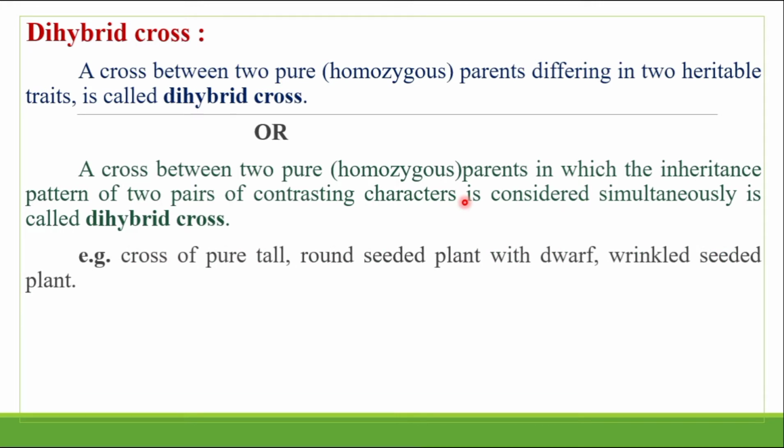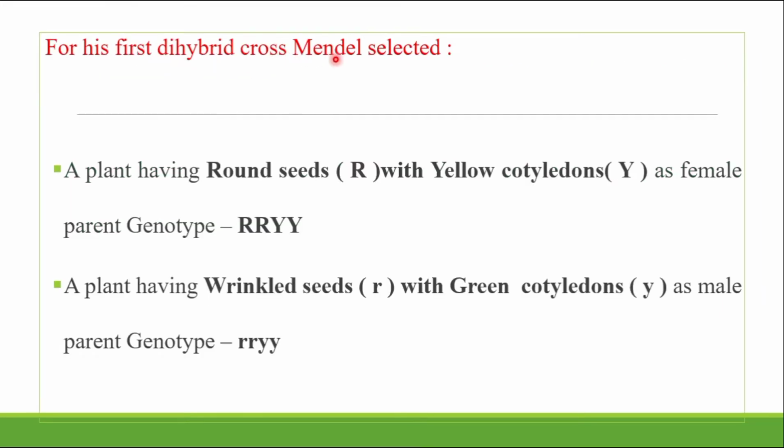Let me consider the example: a cross of the pure tall and round seed plant with the dwarf and wrinkled seed plant. In the first dihybrid cross, Mendel selected a plant having the round seed with the yellow cotyledon as a female parent.